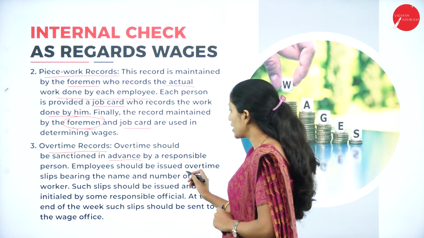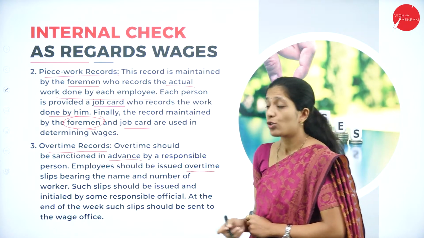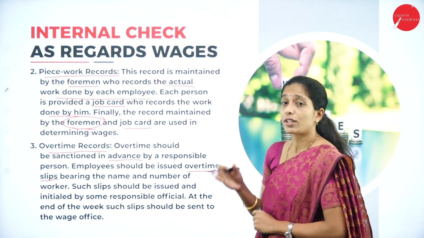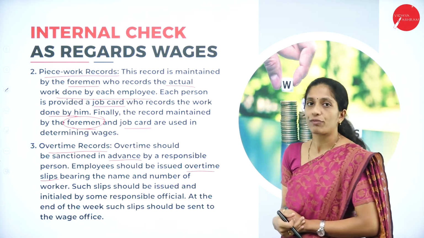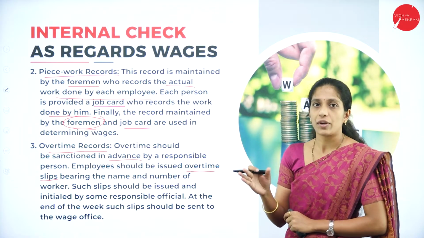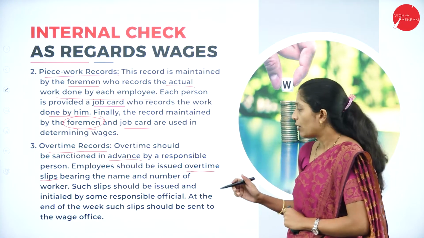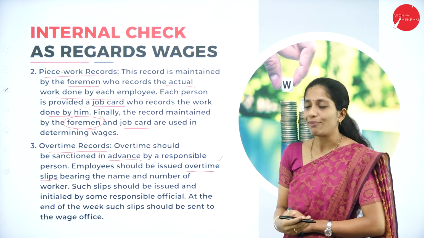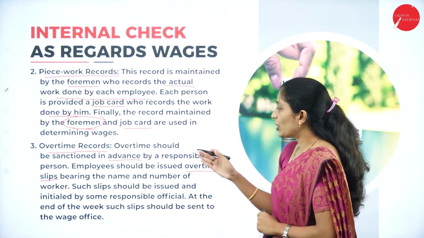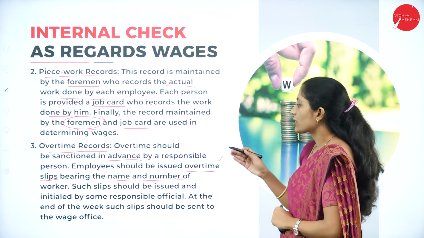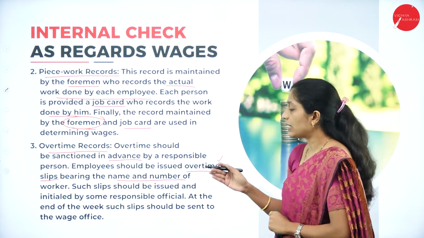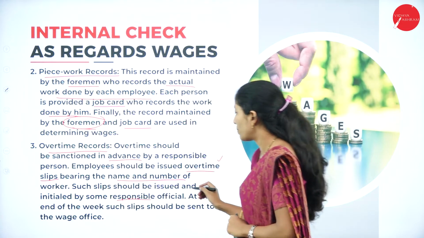The employee should be issued an overtime slip. So what will they give? They will give an overtime slip bearing the name and number of the worker. For each and every worker who is working overtime, they will give an overtime slip, which contains the name and number of the worker. Such a slip should be issued and initialed by some responsible official.